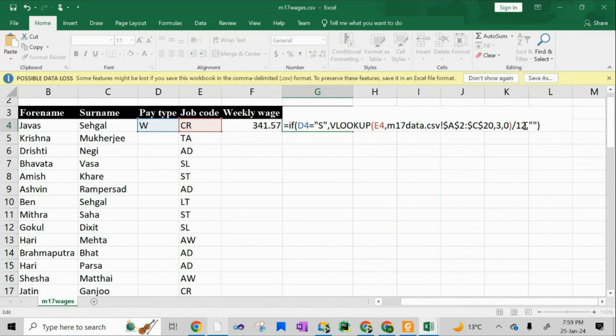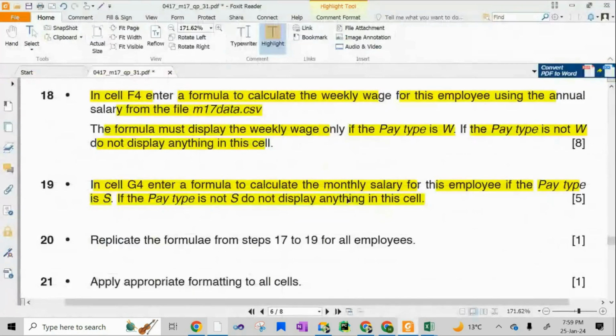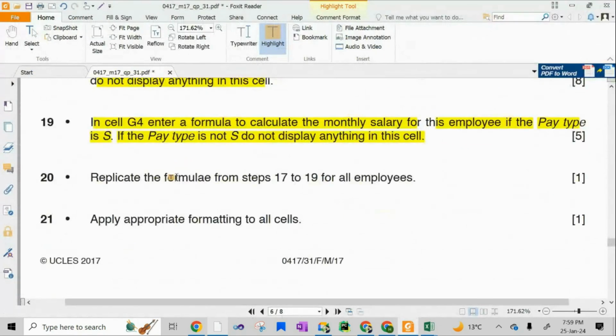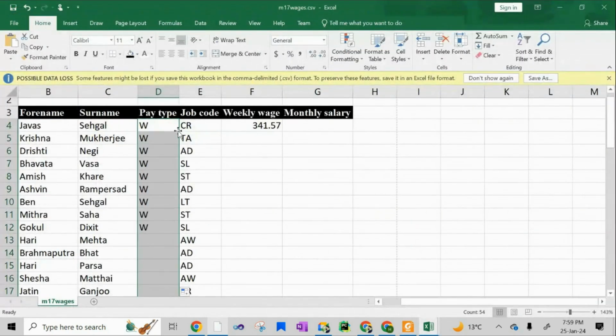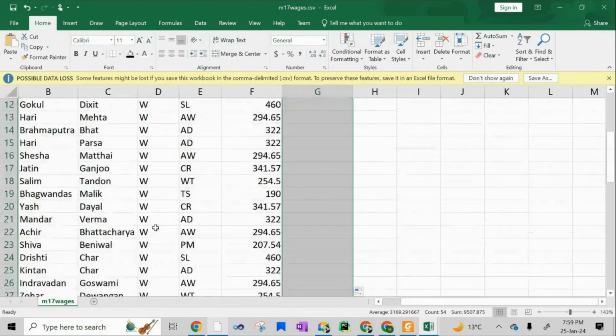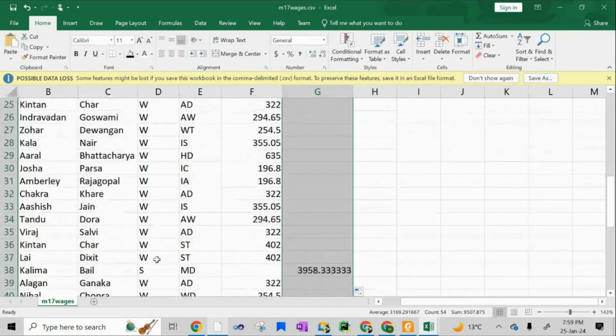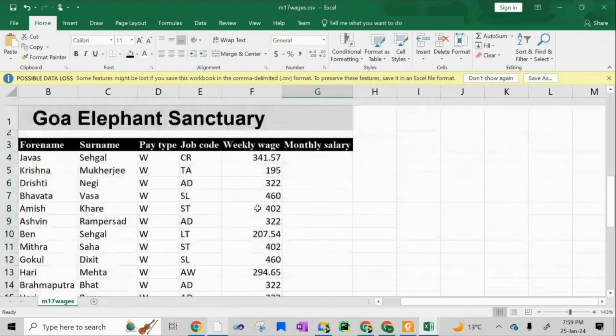And then बच्चे यहाँ पे enter दबाते ही क्या हो गए? Confused, क्योंकि कुछ भी नहीं आया. उसकी वजह ये थी क्योंकि pay type was W. There is nothing to be confused. And then replicate the formula steps from step 17 to 19 for all employees. So you can just simply double click over here, and double click over here. अब हम देखते हैं हमारे पास एस कहाँ पे आ रहा है, ये एस आ रहा है, सो वीकली वेज इज एम्प्टी एंड दिस इज displaying, done.